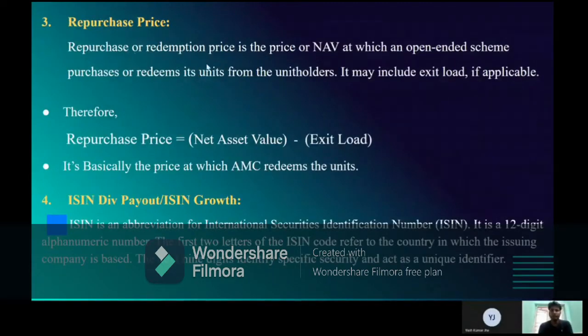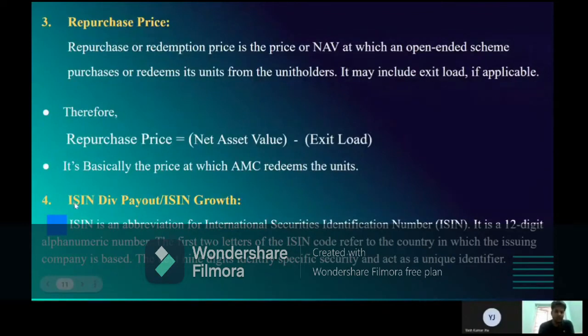Repurchase price. Repurchase or redemption price is the price of NAV at which an open-ended scheme purchases or redeems its units from the unit holder. It may include an exit load if applicable. Therefore, the repurchase price is equal to net asset value minus the exit load. It is basically the price at which the AMC redeems the unit.